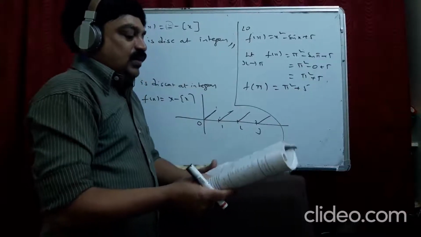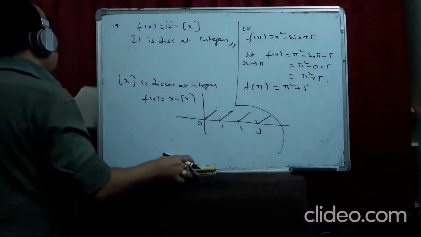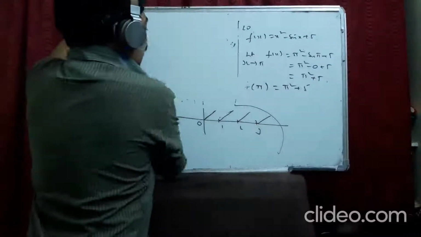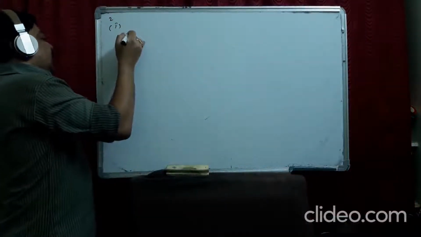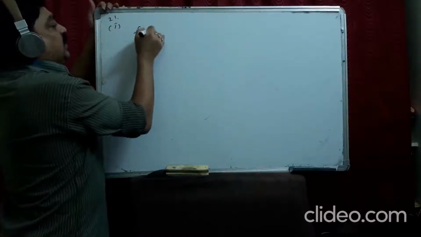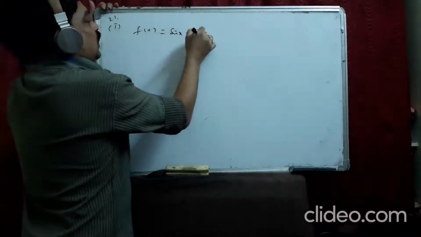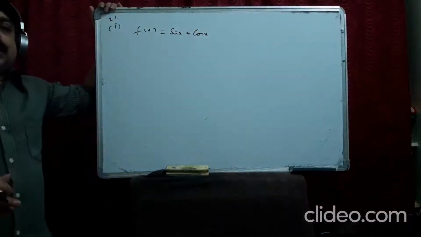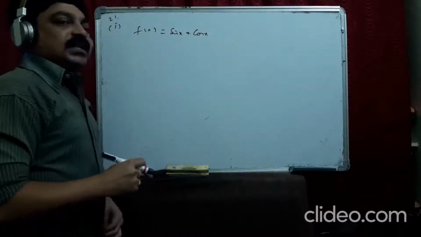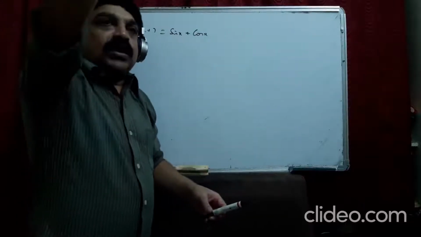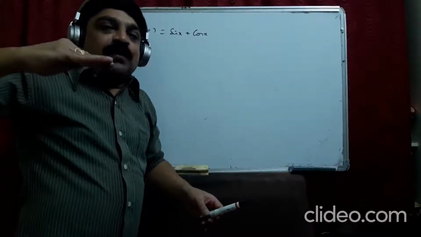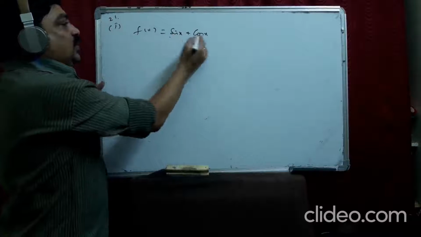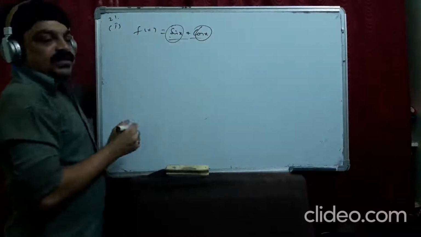Now, 21st question: sin x plus cos x, sin x minus cos x, and sin x into cos x. What about these functions? I tell you. 21st, 1. f(x) is sin x plus cos x. No need to substitute all the values. First of all, if you observe the graph of sin x, it will not be discontinuous anywhere. It will go on like a wave and oscillate from -1 to 1. The same way happens with cos x. These are called bounded functions.